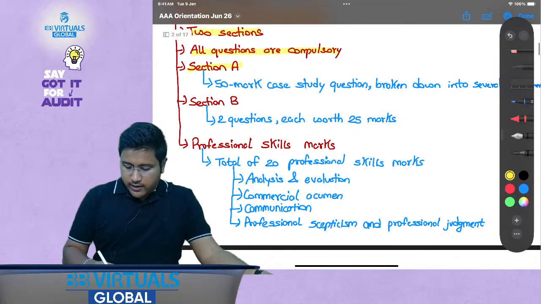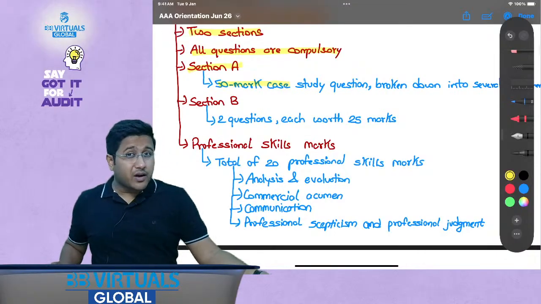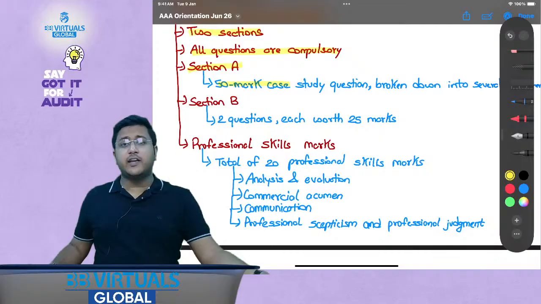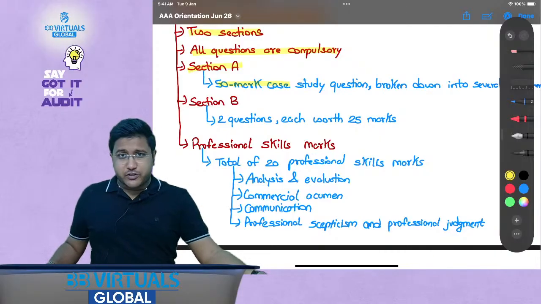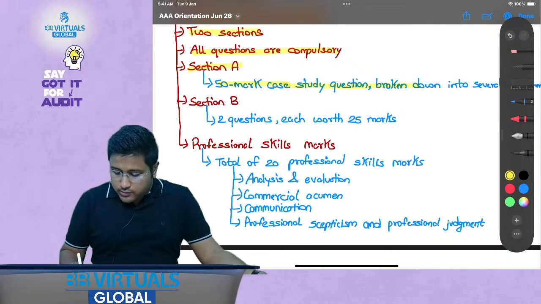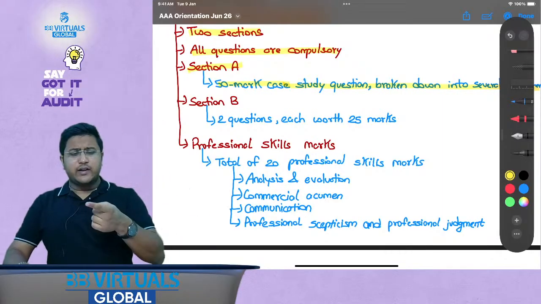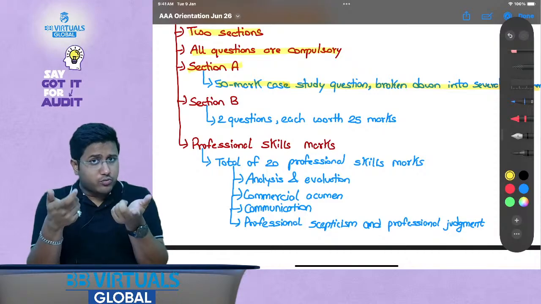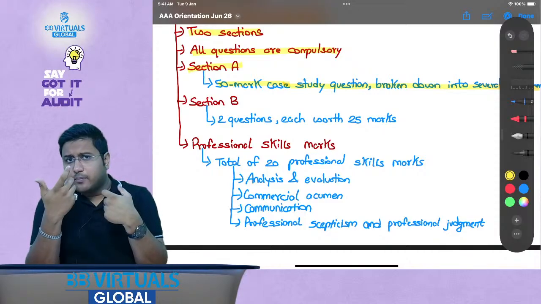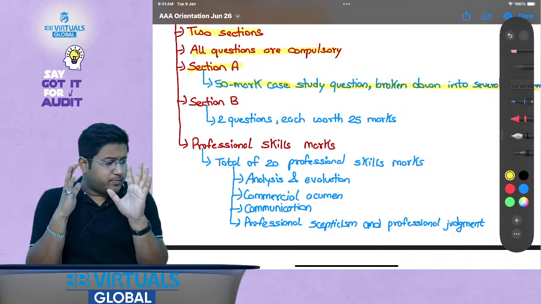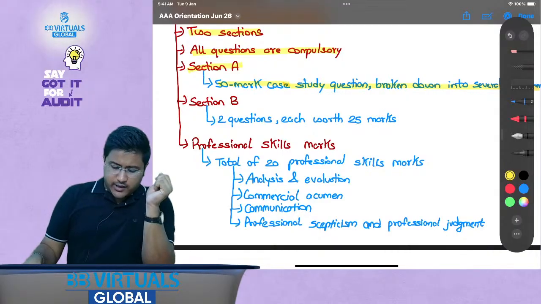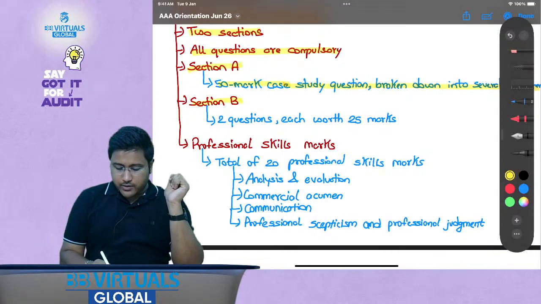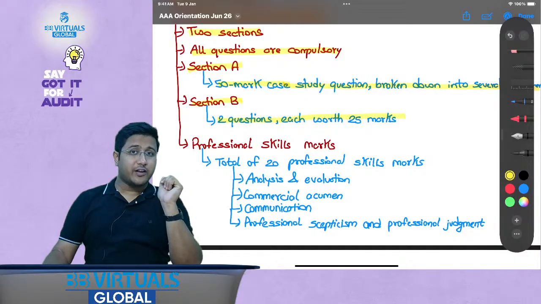Now section A is a 50 mark case study, but there are 10 marks of professional skills also, and it talks about various points. Generally this question is asked from the planning stage, where either business risk or audit risk or both are asked. There are questions regarding materiality. So there is a planning and risk assessment question that is generally of 50 marks here. Then section B is 2 questions of 25 marks each.